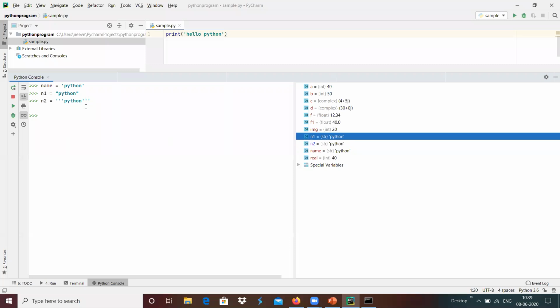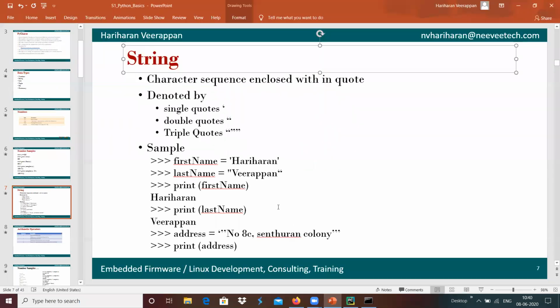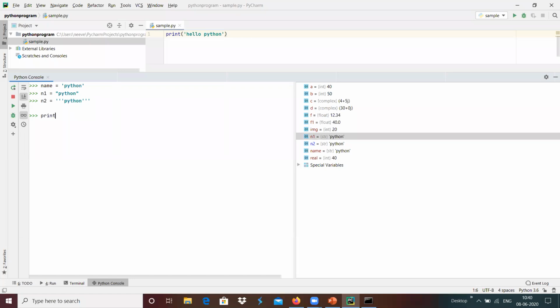Here it provides flexibility, where we can define a string with single quotes, double quotes, as well as triple quotes. And if suppose we wanted to print the variable, we can use print of name over here, which provides the content of the variable onto the terminal.